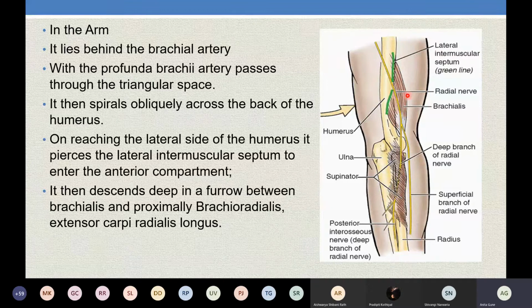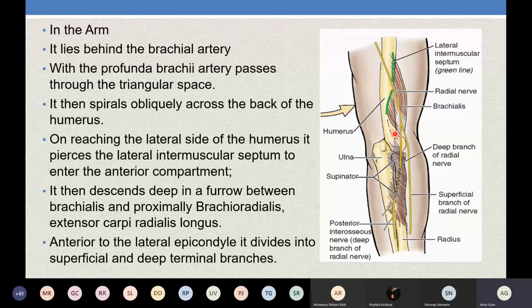As it comes into the anterior compartment, it descends deep in the furrow between the brachialis muscle and brachioradialis. Brachialis we have already seen in the arm. The brachioradialis muscle takes origin from just above the lateral epicondyle and goes to the radius, so it is called brachioradialis. Another muscle going to the carpal bones at the wrist joint is called extensor carpi radialis longus. So it will lie between the brachialis and brachioradialis till it reaches down